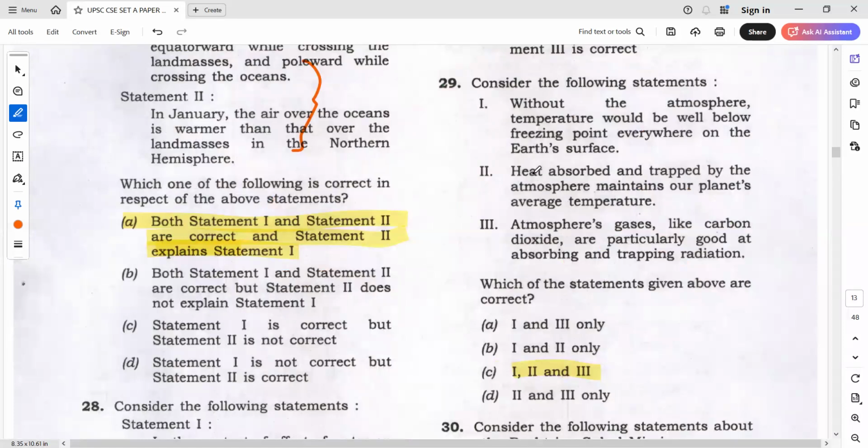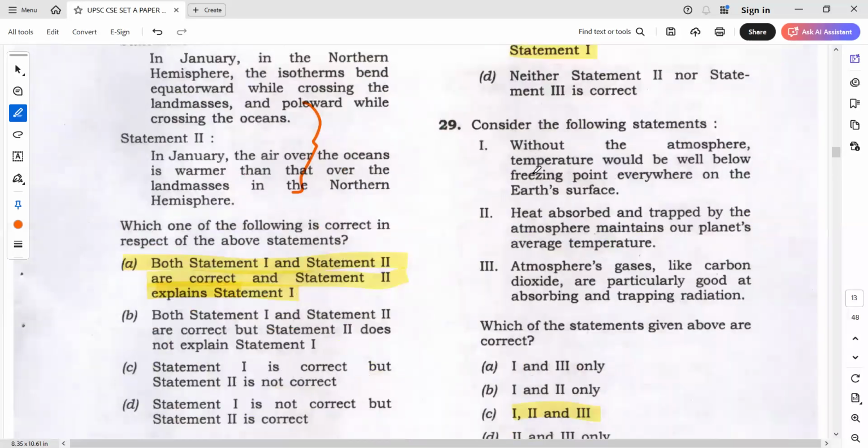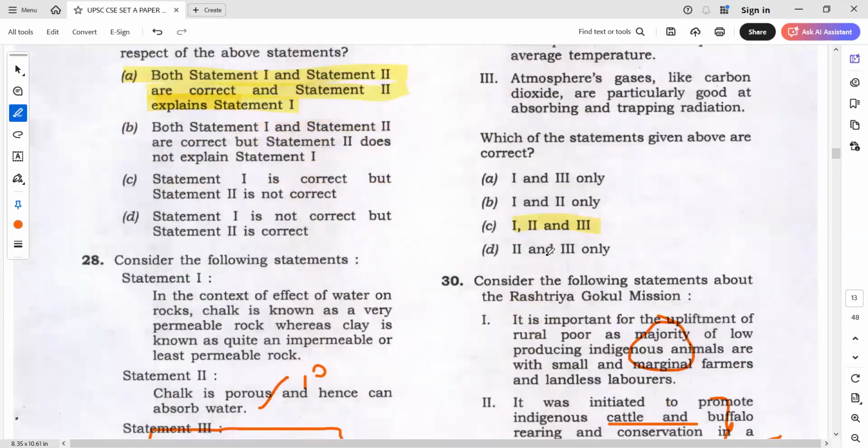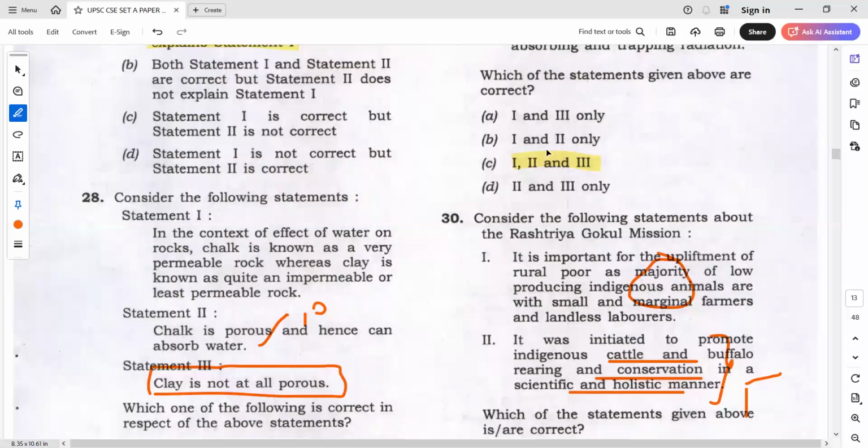Yeah, 29 question. Consider the following statements. Without the atmosphere, temperature would be well below freezing point everywhere on the surface. This is a right statement. Some of the institutes are giving this statement as wrong, but this is definitely a right statement. This exact statement is given in the IGNOU material, so you don't have to worry. So definitely this statement is right, and whoever has gone for 1, 2, 3, yes, you will get the 2 marks. Okay, so there is no ambiguity in this question. The answer is 1, 2, and 3.